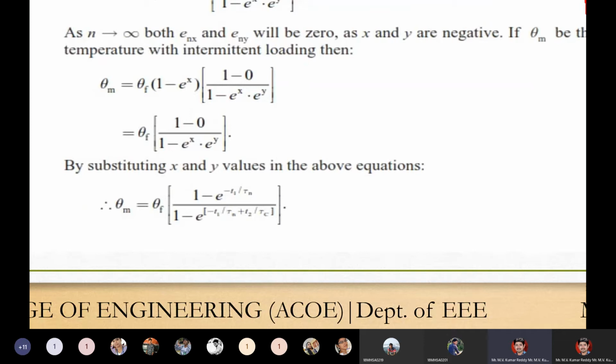Theta m is equal to theta f into 1 minus e power minus t1 by tau h, and 1 minus e power minus t1 by tau h plus t2 by tau c. Already we know the formula e power x into e power y is equal to e power x plus y. Here x is minus t1 by tau h and y is minus t2 by tau c, where tau h is the heating time constant and tau c is the cooling time constant.